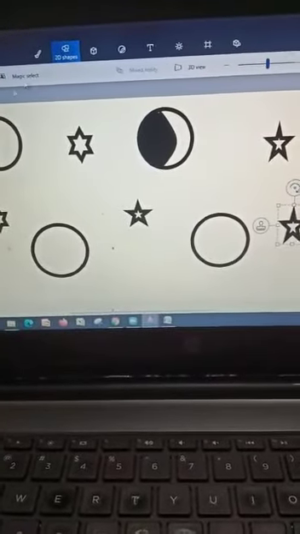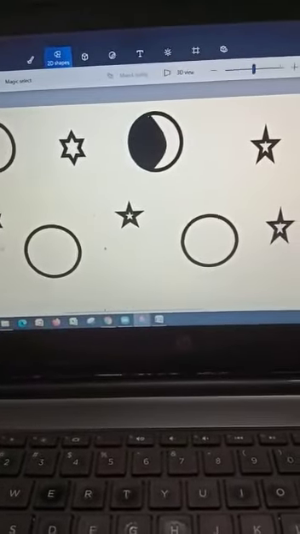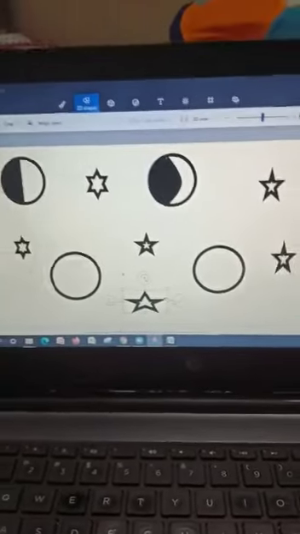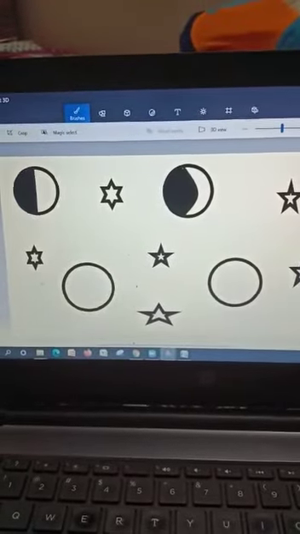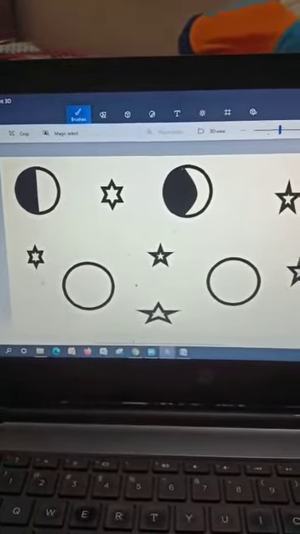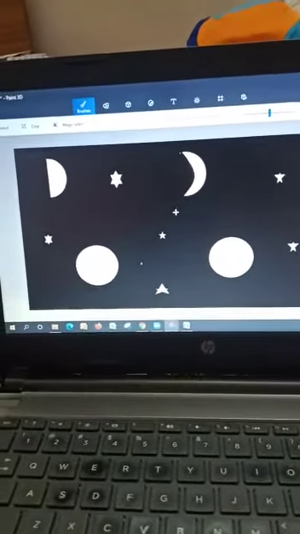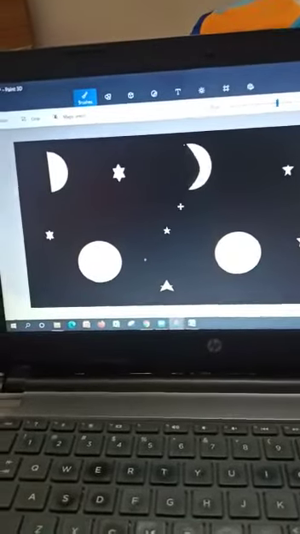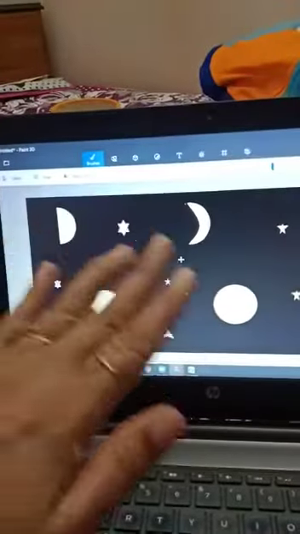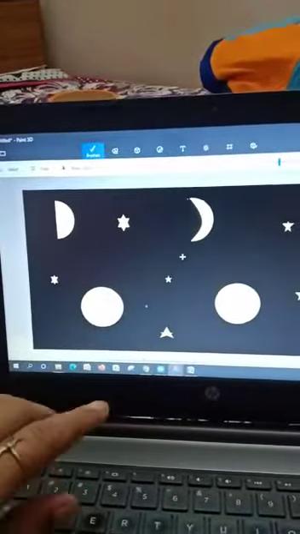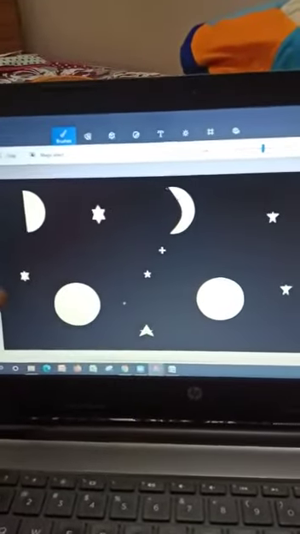All right. So you remember I had given you a task also to observe the shape of the moon every Friday. I hope you people are completing that task. Okay, now I will go here and pick up the bucket, fill it with black color and color this. Wow, this looks pretty. Does it look pretty? Yes, it does. Okay, I want all of you to make a similar picture like this on MS Paint.